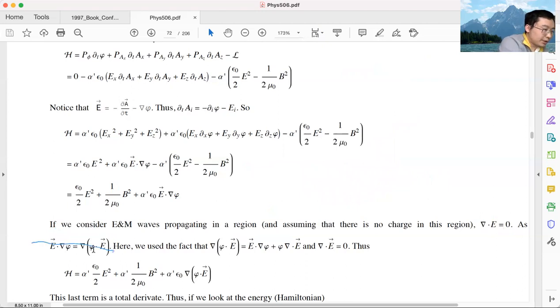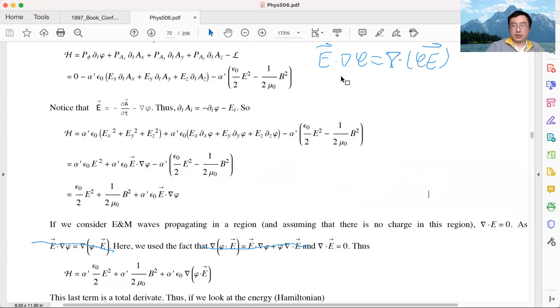Okay. So we can immediately prove this. E dot gradient of phi equals the divergence of phi times E. Sorry, there is a small typo in my lecture notes. I should put the dot in front of phi. So this formula we can immediately prove, and the reason is, let's look at the right-hand side. The right-hand side is the divergence of phi times E. So phi is a scalar, E is a vector, and scalar times vector is still a vector. Now for this vector, I can do divergence.